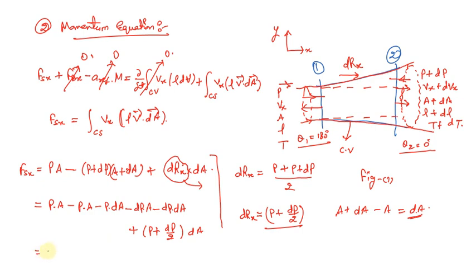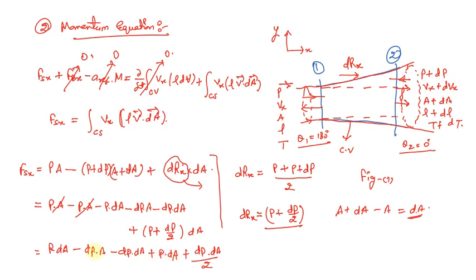If we write it again: P into dA minus dP into A minus dP into dA plus P into dA plus dP into dA divided by 2.